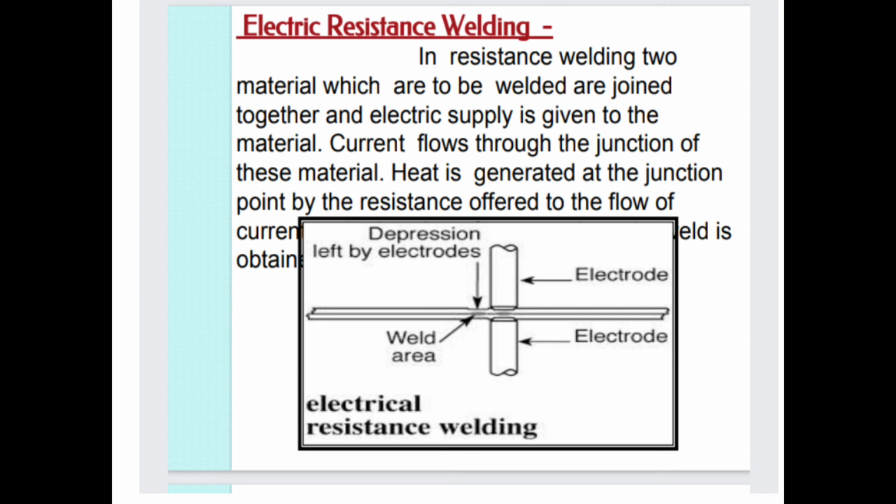First, the depression left by the electrode; these are the two electrodes and the weld area. This is the diagram of electric resistance welding.